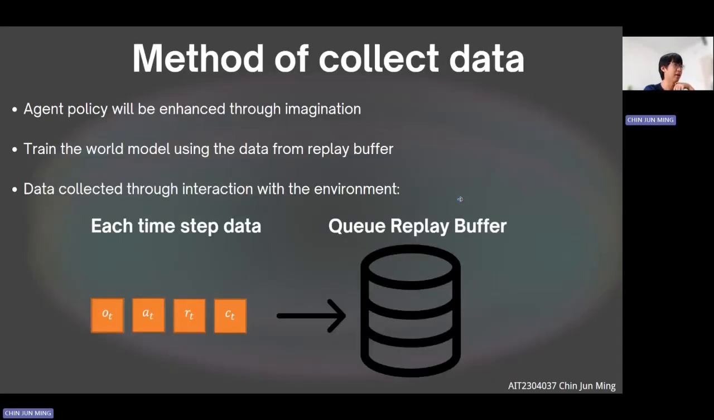Now we go to the method of collecting the data. The agent policy will be enhanced in the world model, and we train the world model using the data from the replay buffer, which is collected through interaction with the environment. At each time step, we collect the observation, action, reward, and the continuation. The continuation is similar to the termination. We then store this raw data in the replay buffer.